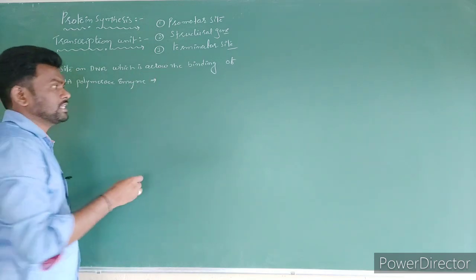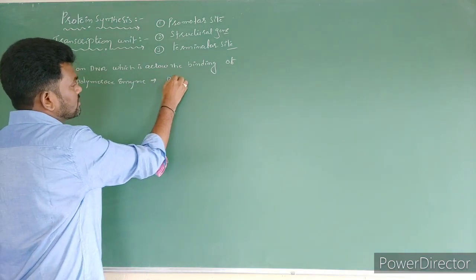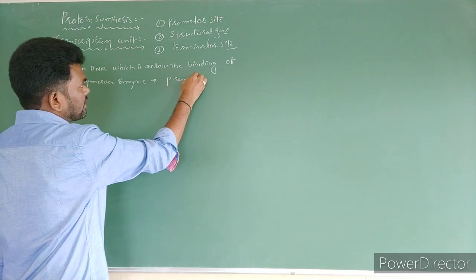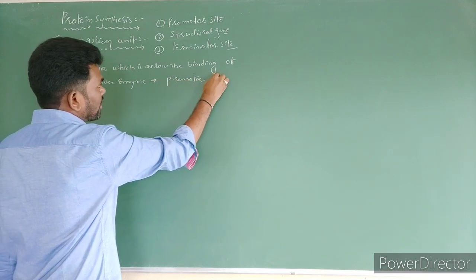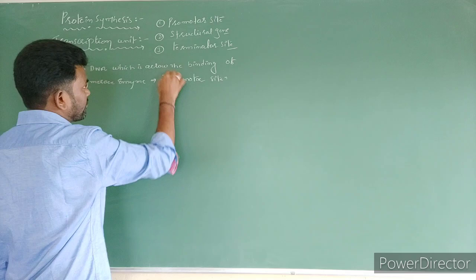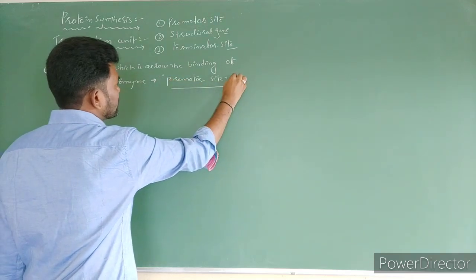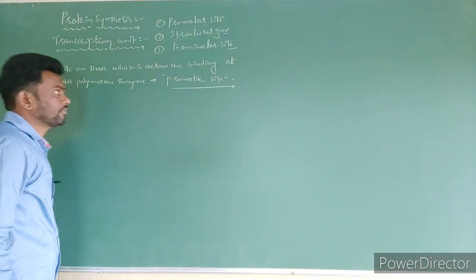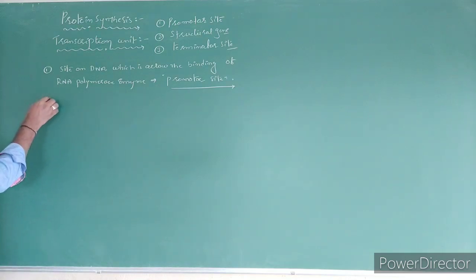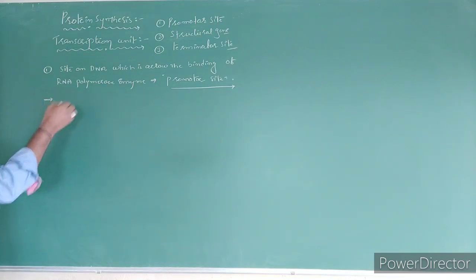So that binding site is called the promoter site. Next, such type of synthesis of RNA is called what?